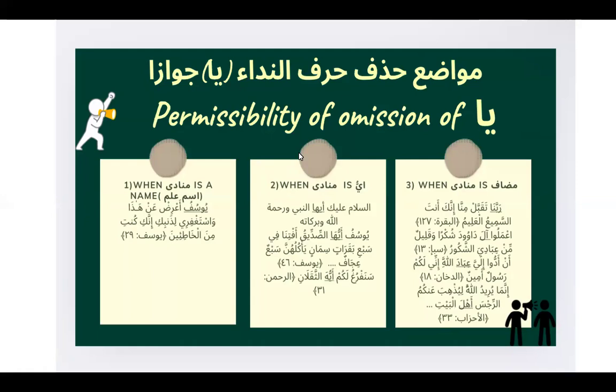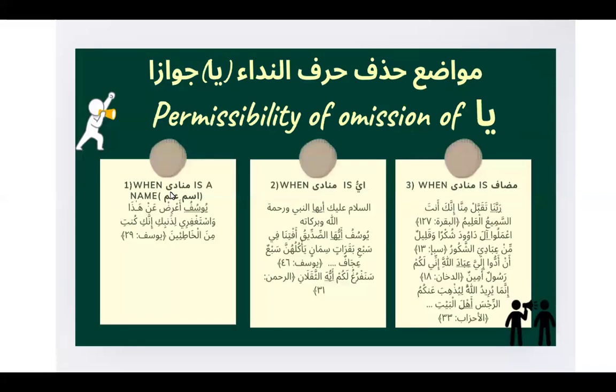In this short series, we are going to learn Mawadi'u Harful Nida Ya Jawazan. So the places of omission of Harf Nida Ya, where there is permissibility, where it is jaiz to omit Harf Nida Ya, which is a Ya used for calling someone. The first case that I have on my slide is when Munada, which is the one being called, is a proper name, Ism alam, it is permissible for ya of calling to be omitted.